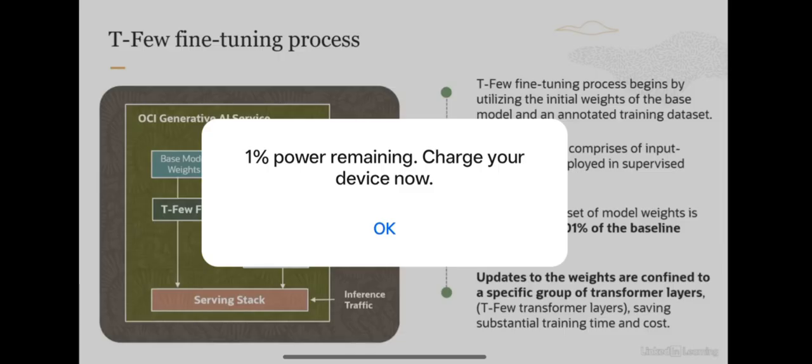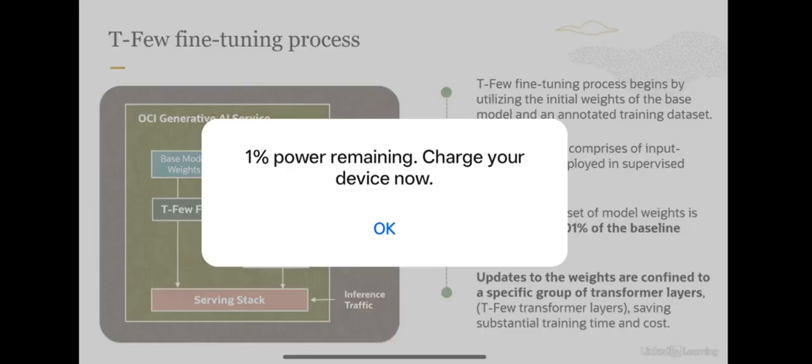So again, not going into all the details, the basic idea is we start with a pre-trained model and then fine-tune the pre-trained model using a small number of input-output examples specific to the new task or domain we are trying to work on. And this fine-tuning process involves adjusting the parameters of the pre-trained model to better suit the characteristics of the new task while still retaining the knowledge learned during the initial training phase. So in a nutshell, that's what the TFew fine-tuning process looks like.